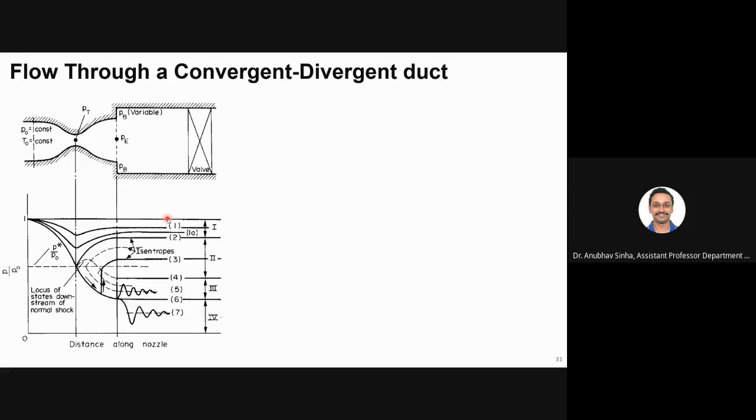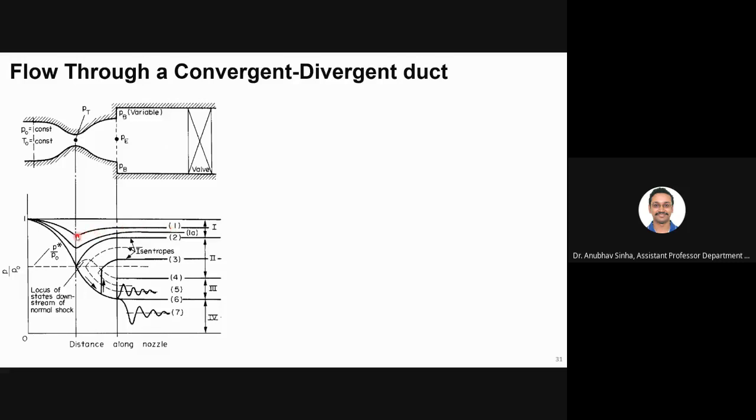So now let us talk about the first case. Initially, if PB is equal to P0, then there will be no flow and your pressure will be constant everywhere. It will follow this line. Now let us say we decrease PB a little bit. This is the PB. Pressure will keep on decreasing till it reaches some point, and there pressure will increase, and then it will be equal to PB.